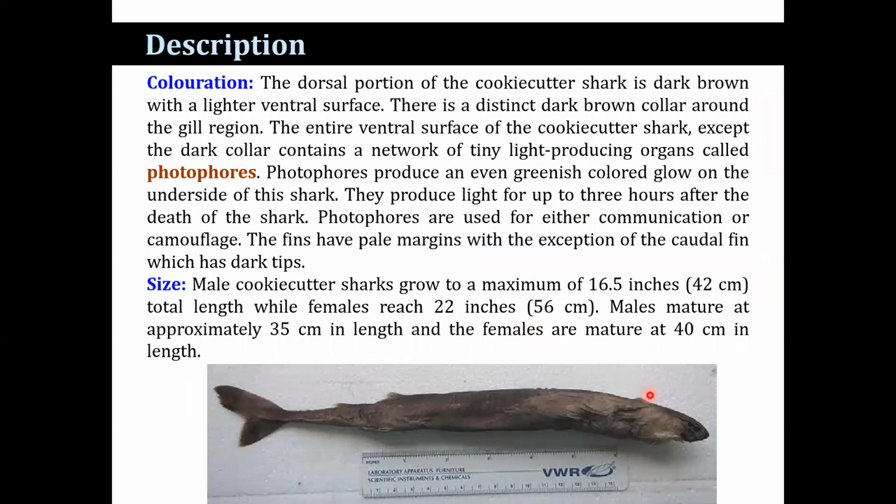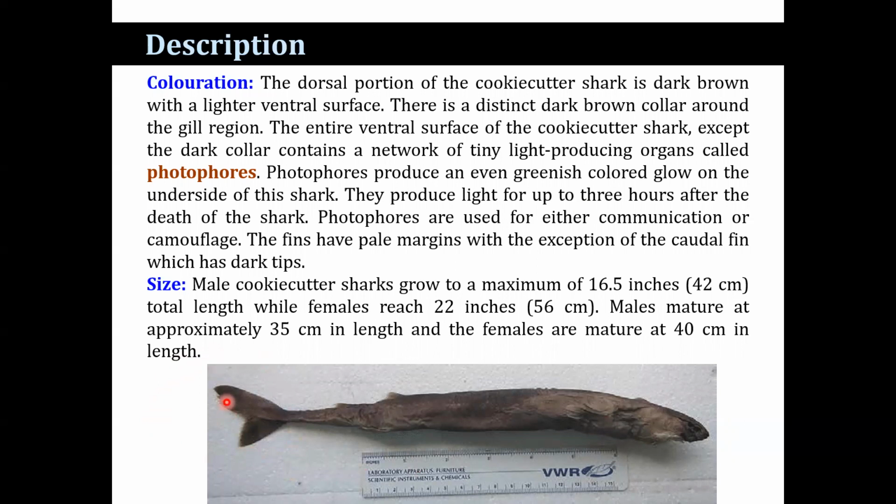The dorsal portion of the cookie cutter shark is dark brown with a light ventral surface. There is a distinct dark brown color. This is a color region around the gill region. The entire ventral surface of the cookie cutter shark, except the dark collar, contains a network of tiny light producing organs that contain the photophores. Those photophores produce a greenish glow on the underside of this shark. They produce light for up to 3 hours after the death of the shark. Photophores are used for either communication or camouflage. The fins have pale margins with the exception of the caudal fin, which has dark tips.